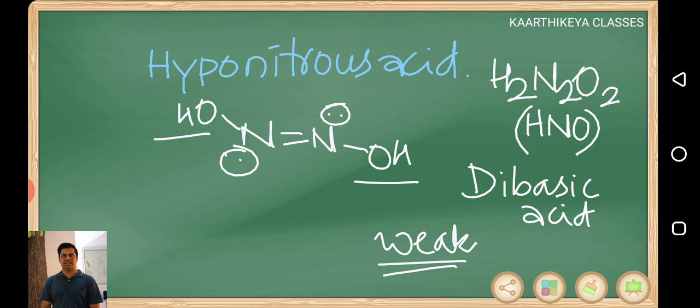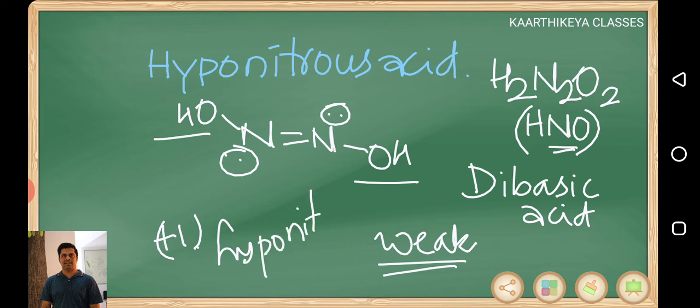H2N2O2, HNO. The oxidation state of nitrogen you can take as +1. If you take the salts, the acid name is hyponitrous acid, so the salt is called hyponitrite. The salt name is hyponitrites. This is the structure.